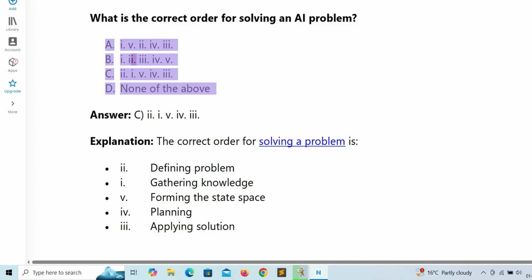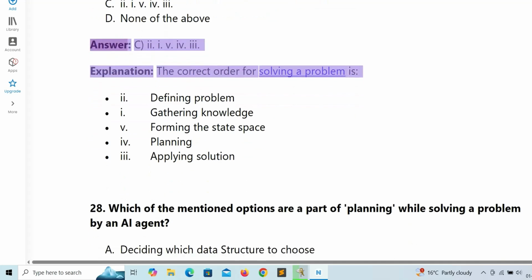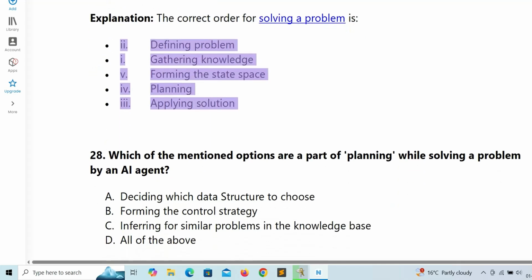B. 1, 2, 3, 4, 5. C. 2, 1, 5, 4, 3. D. None of the above. Answer: C. 2, 1, 5, 4, 3. Explanation: The correct order for solving a problem is 2. Defining problem. 1. Gathering knowledge. 5. Forming the state space. 4. Planning. 3. Applying solution.